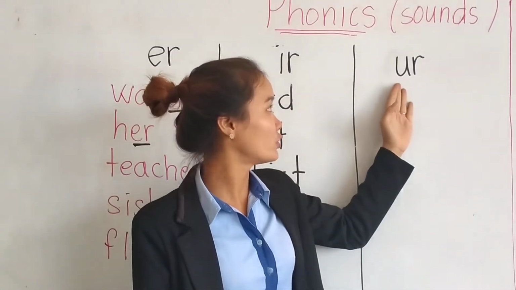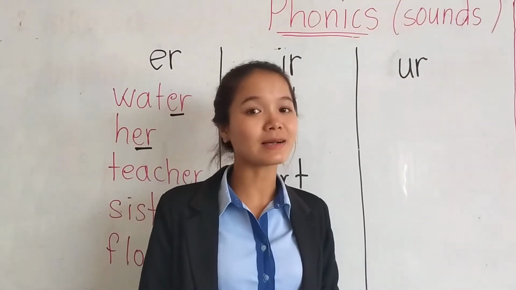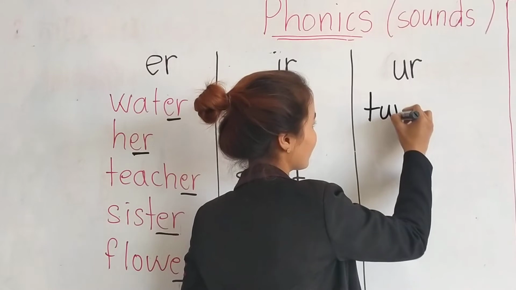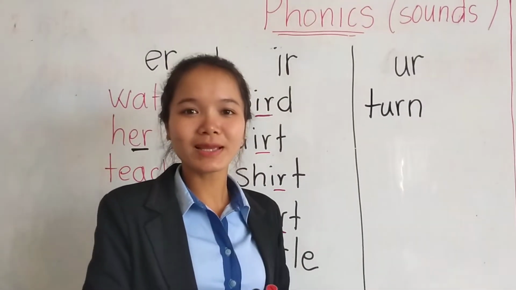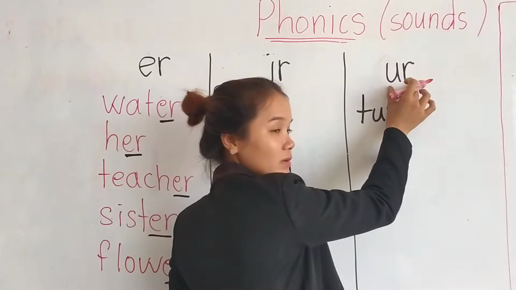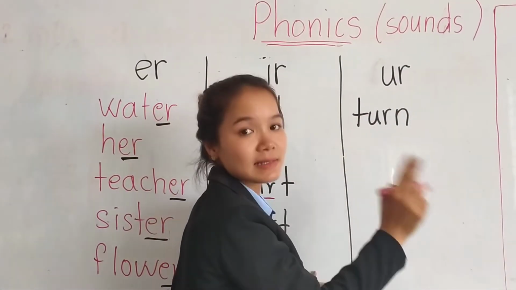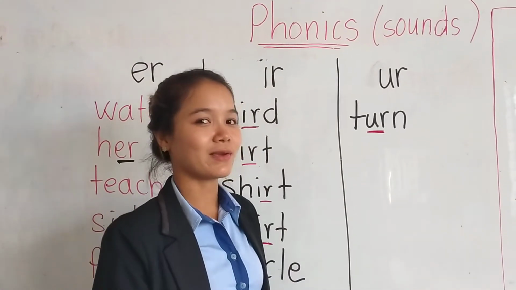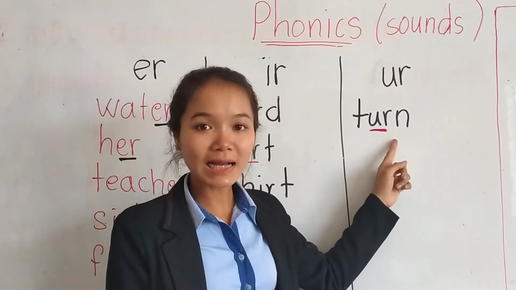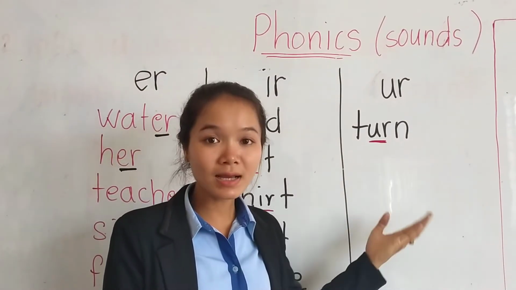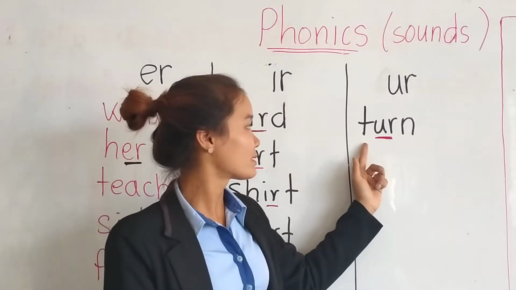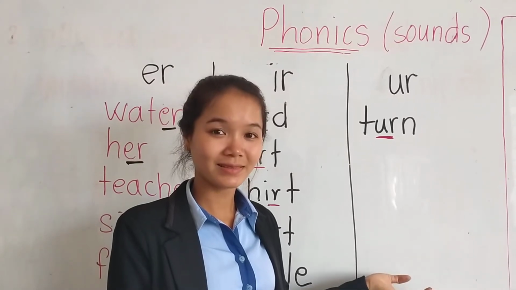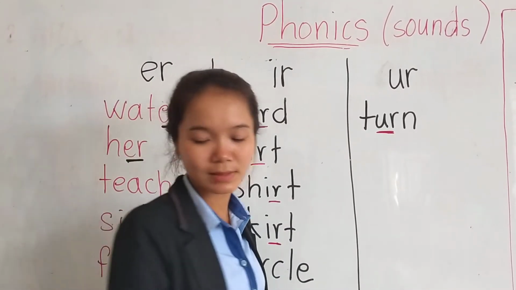Okay, let's see an example with these letters, U and R. It's the same sound also. Okay, let's see the word all together. Okay, now can you read? Now, if you know these two letters make the sound, how can you read this word? Let's spell all together with teacher. Turn, turn, right? Easy. Turn, turn. All right? That's right. Okay, very good.